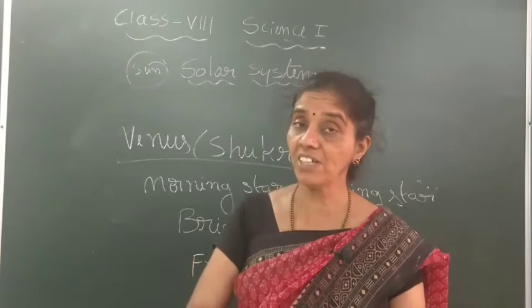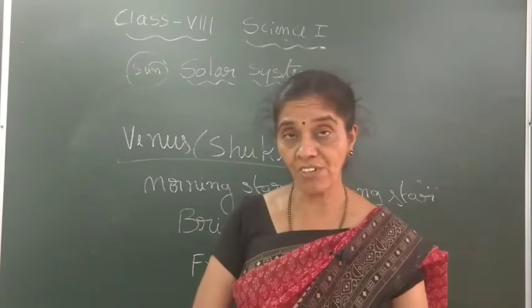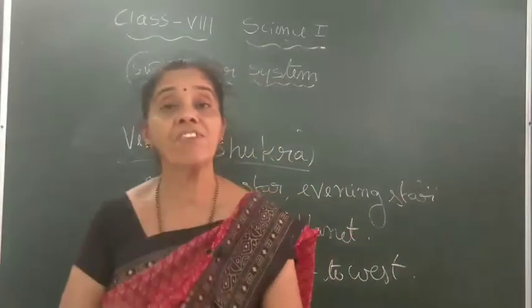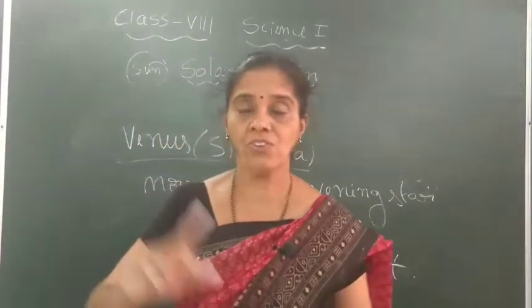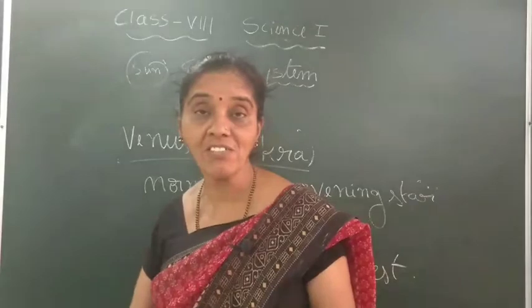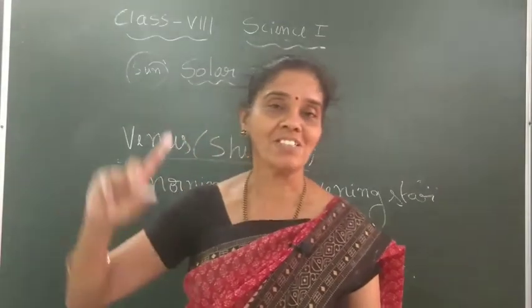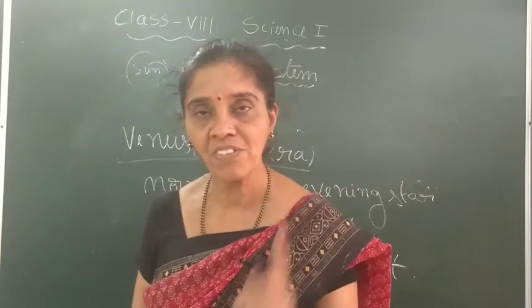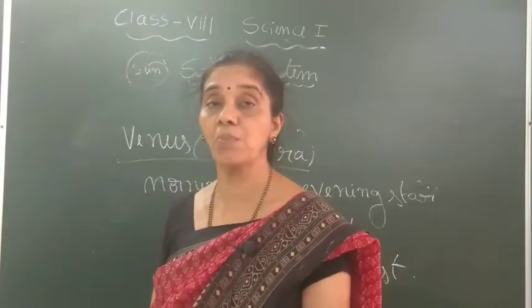But Venus is revolving from east to west, so the sun appears to move from west to east. So for those living on Venus, the sunrise takes place in the west and the sunset takes place in the east. It is ulta, it is opposite.